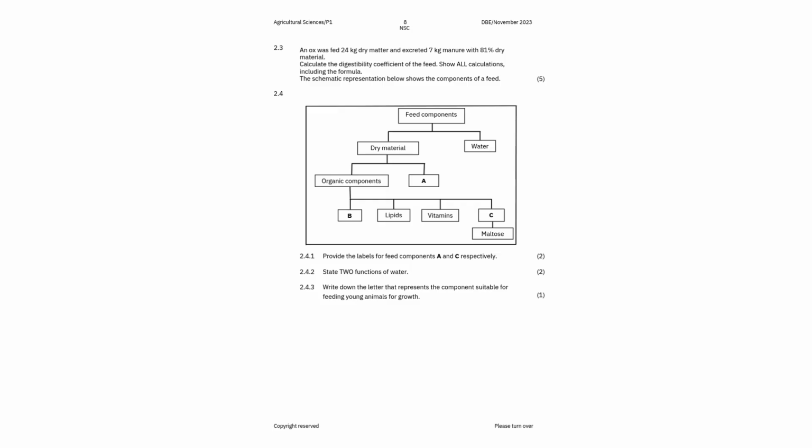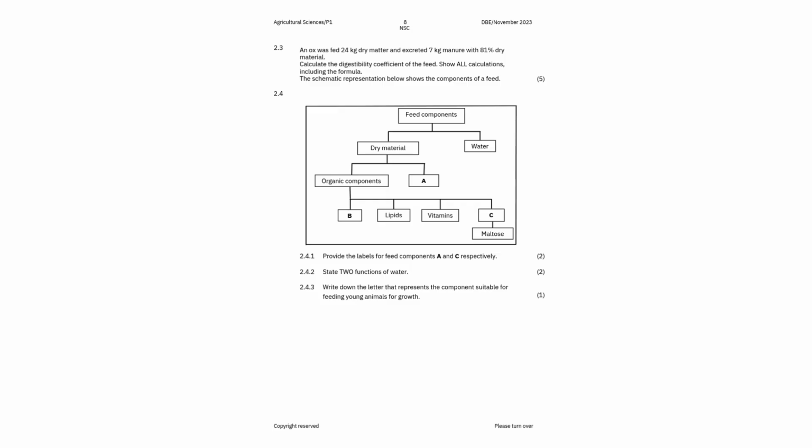So make sure you show all the calculation, make sure you show all the steps. So the first step there is to get the dry matter content in that excretion or the manure, because you are told that that excretion, it was 7 kg of manure, but it also had 81% of dry material. So your calculation will start there.